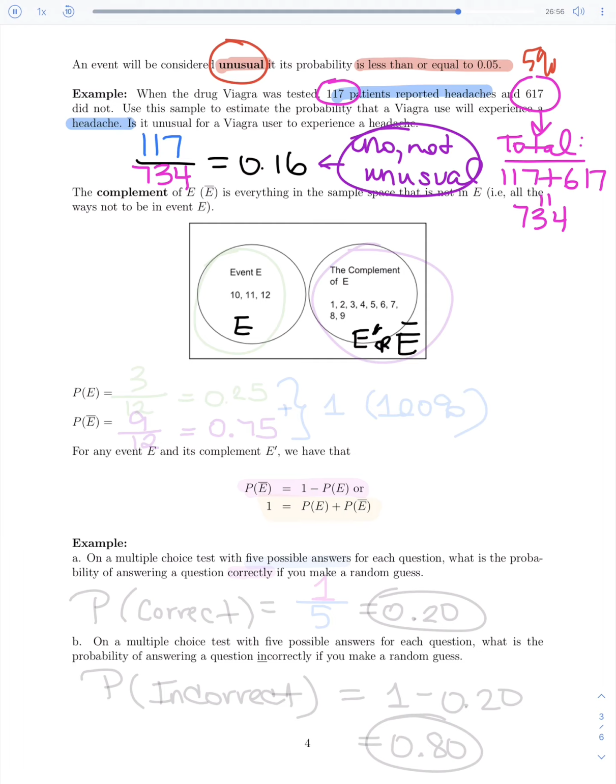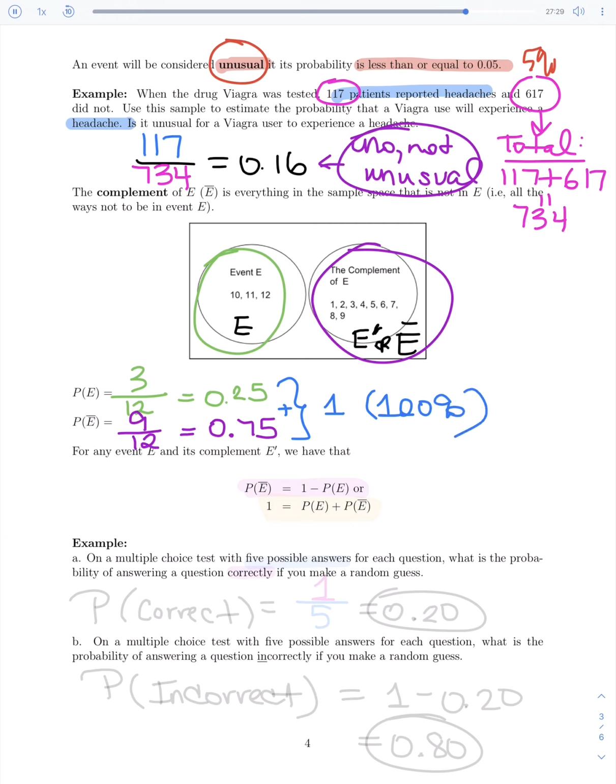So the probability of you landing in the group E is, well, there's 3 out of 12 numbers in that first group, which is 0.25. Well, notice the complement, anything that's not 10 or greater, is the 1 through 9, which is 9 out of the 12 numbers, which is 0.75. Now, what do you notice about the event and its complement? It's subtle, they add up to 1 or 100% of all the data. And that's what's always going to happen.